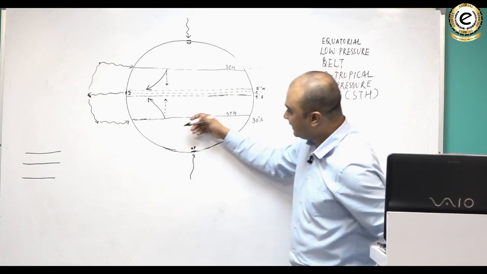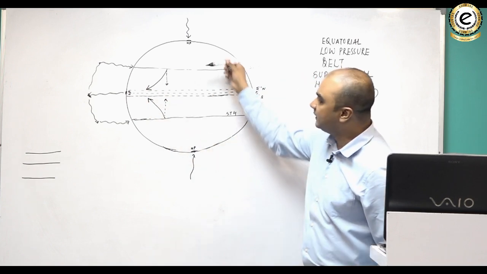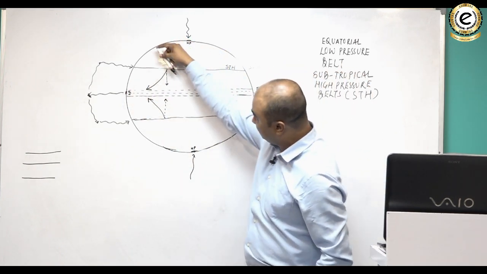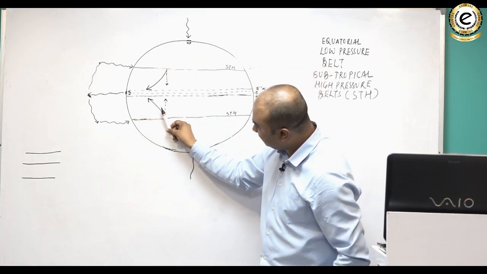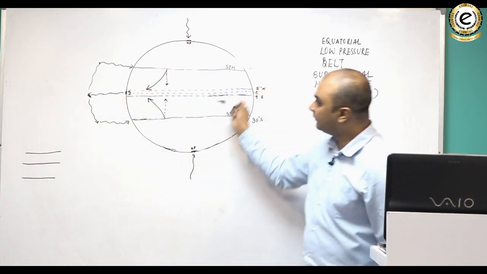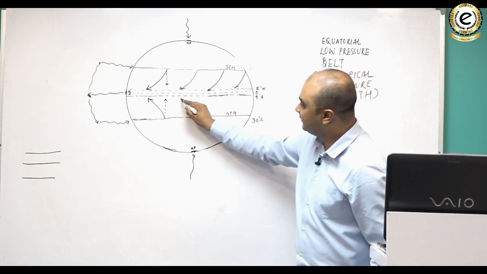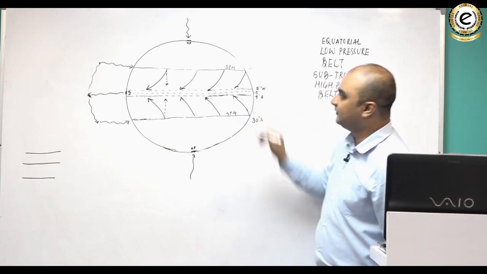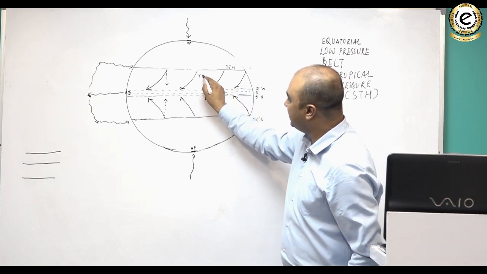So you can understand that winds would blow from high pressure to low pressure. In the southern hemisphere, they would turn towards their left. In the northern hemisphere, they would turn towards their right. ये wind आ रही है इधर, ये wind की right है, ये wind का left है. So you can understand that southern hemisphere में ये left की तरफ मुड़ जाएंगे, northern hemisphere पे ये right की तरफ मुड़ जाएंगे, और ऐसा हर जगह होगा. You can understand this is what is happening everywhere. These winds are known as trade winds.